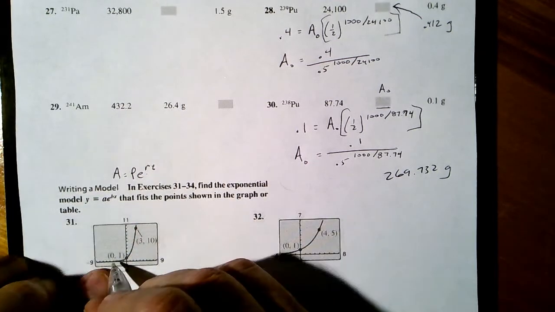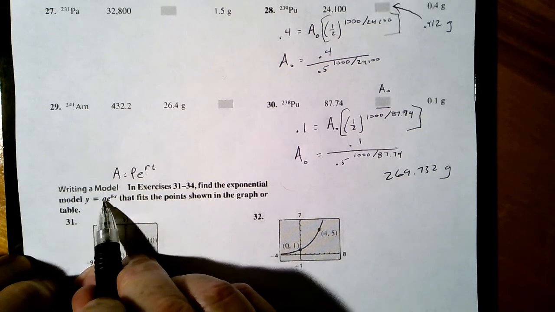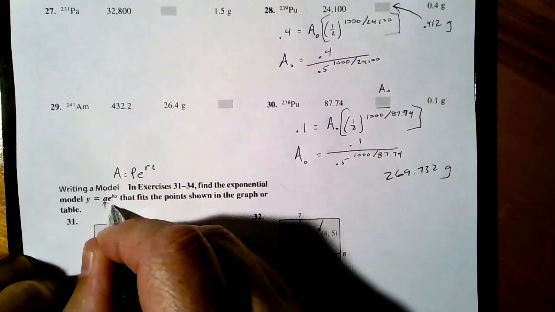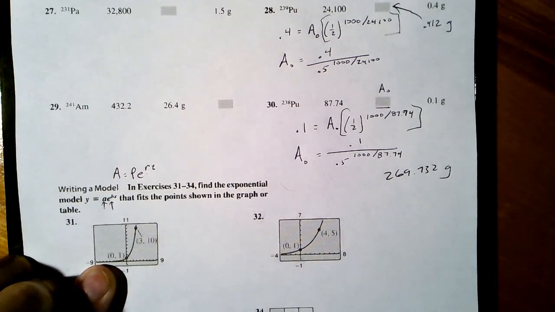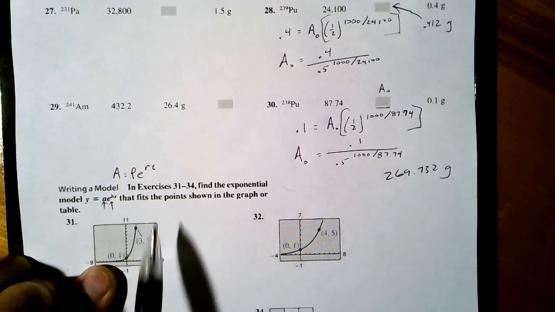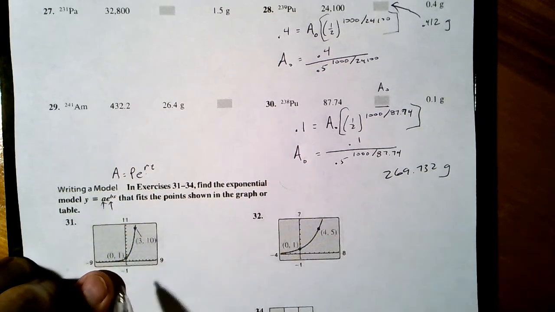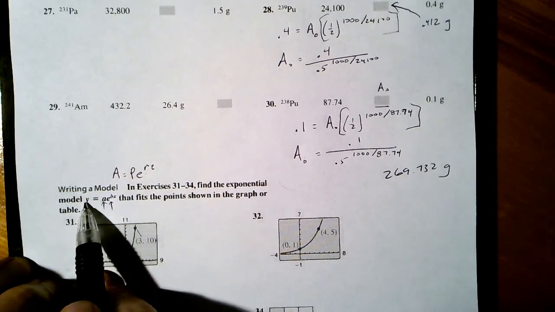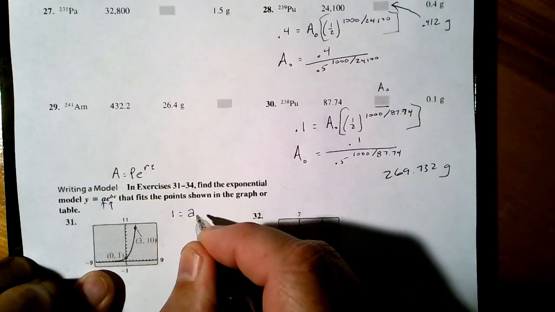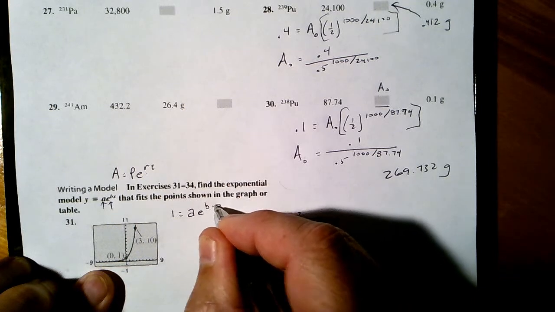So let's go. I'm going to substitute 0, 1, find the exponential model y equals a e to the bx, which means I need to figure out what a is, and I need to figure out what b is. I know what e is, it's just a number, and y and x are our coordinate axes that we're dealing with. So I'm going to put 0, 1 into this formula for x and y. 1 for y equals a e to the b times 0.